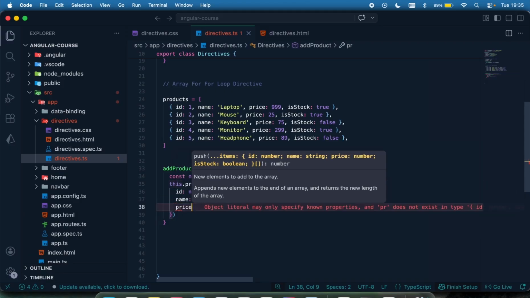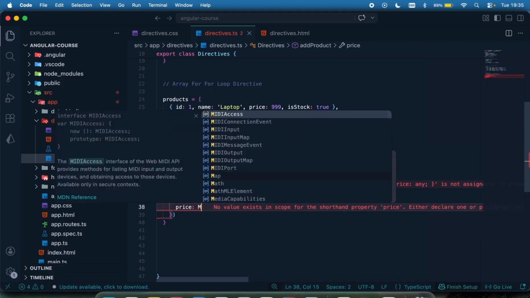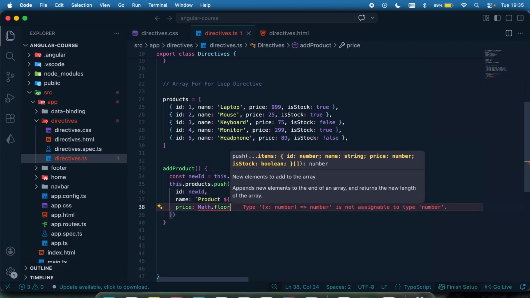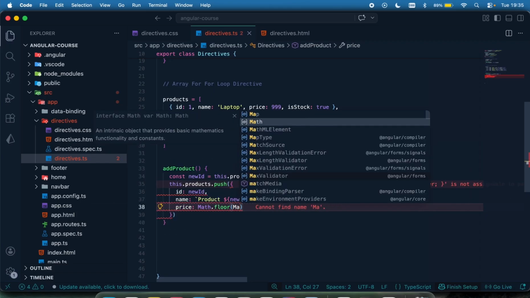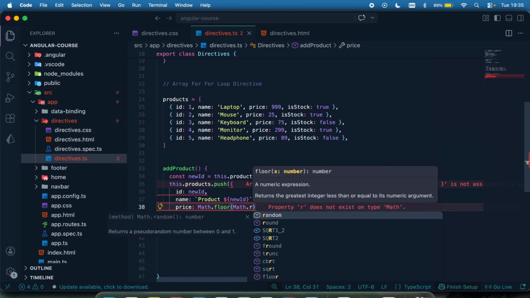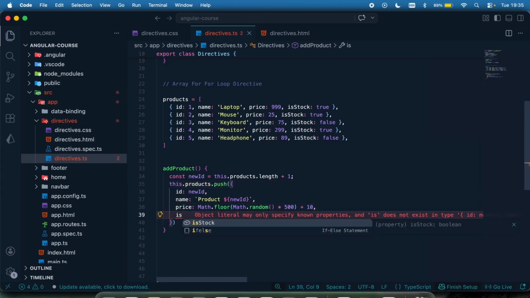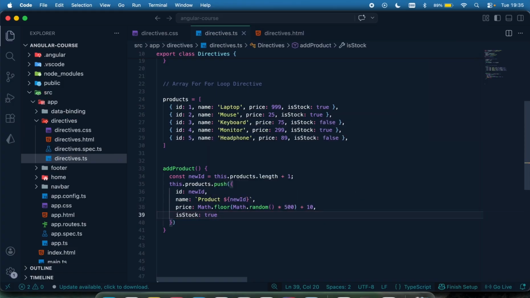And then I can say price is going to be, let me just say Math.floor, and then that's going to be Math.random times 500, and then I'm just creating a random price for each item, right? Then it's in stock. Let me just make it true. I don't want to do any complex thing right there.